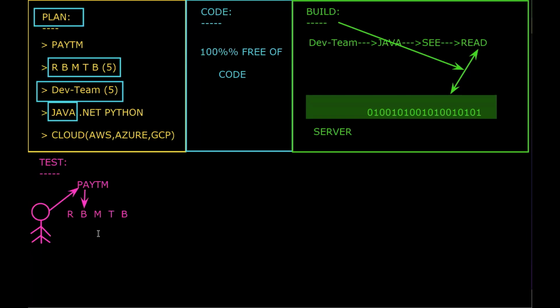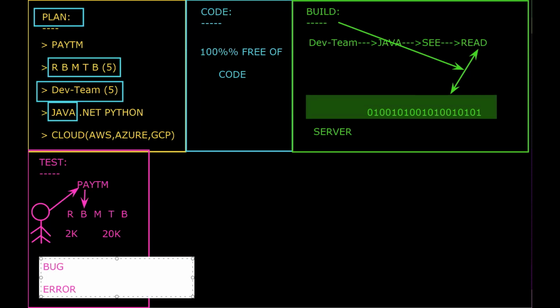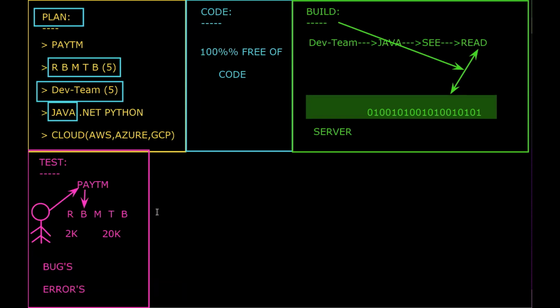Let's say he has 20,000 rupees in his bank account, but the moment he accesses our Paytm application's bank transaction, it shows only 2,000 rupees. So this is going to be the bug, the error. This type of errors and bugs are resolved in the testing part.